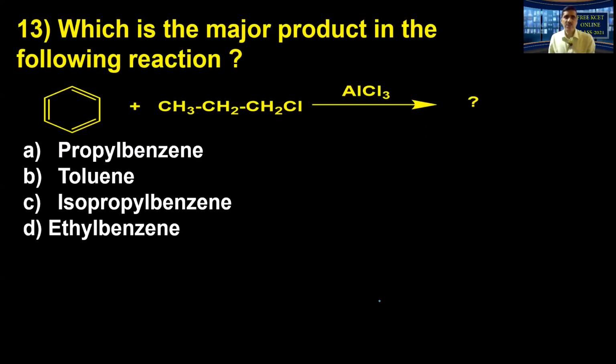Okay, now which is the major product in the following reaction? Now look here, benzene is treated with n-propyl chloride in the presence of anhydrous aluminum chloride. Again a reaction here. This is Friedel-Crafts alkylation. The role of AlCl3 is that it forms an electrophile. To generate the electrophile, AlCl3 is required. This is the first step, right? This is a propyl carbocation. This is a primary carbocation. Look at this.